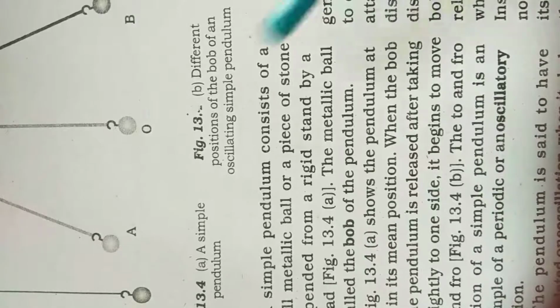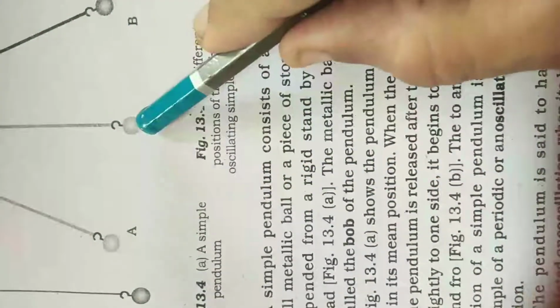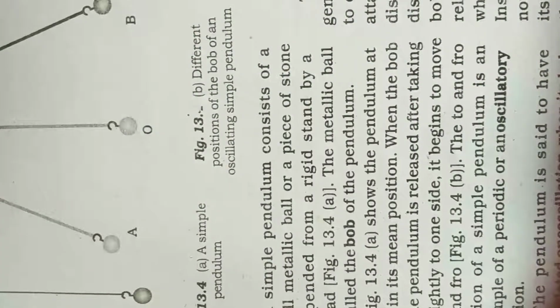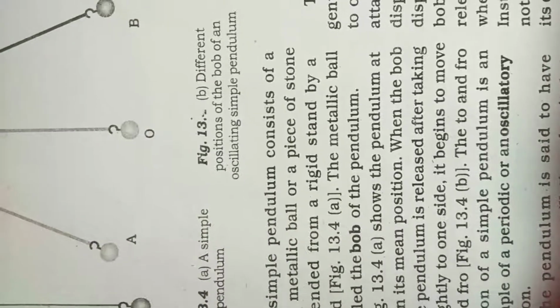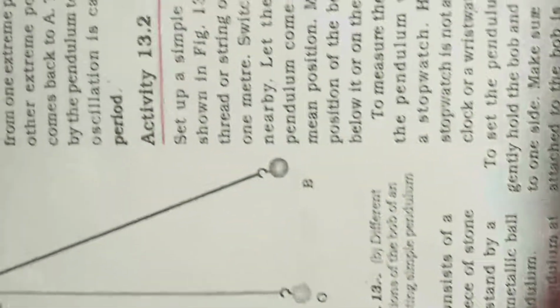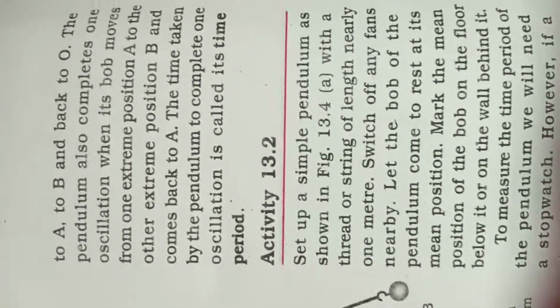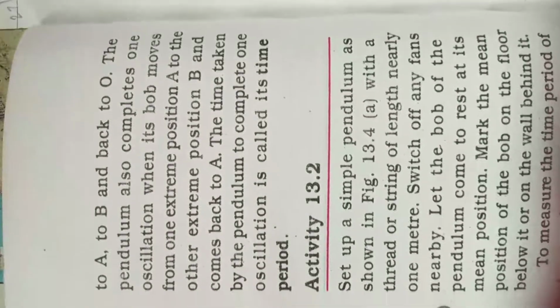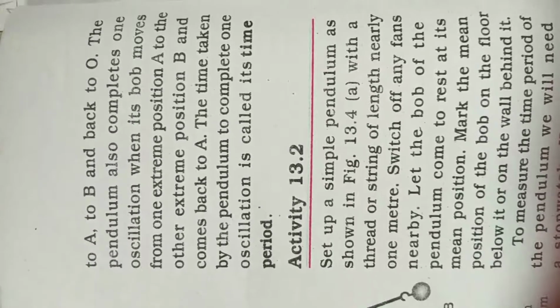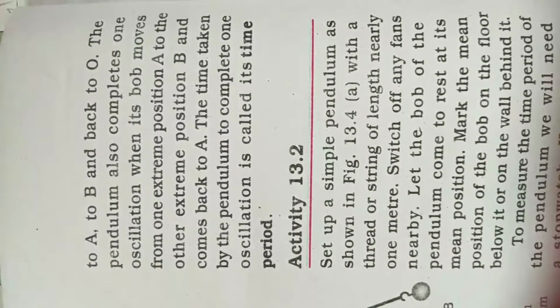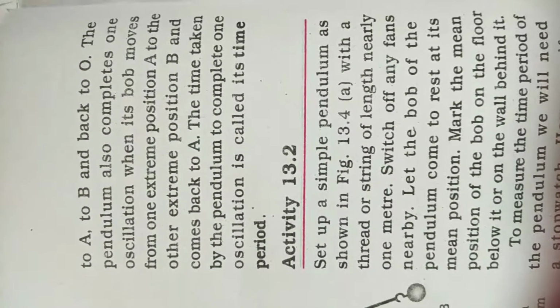This is called one oscillation: from here to A, to B, and from B again to 0. That is one complete oscillation. The pendulum also completes one oscillation when its bob moves from one extreme position, that is A, to the other extreme position B and comes back to A. The time taken by the pendulum to complete one oscillation is called its time period.